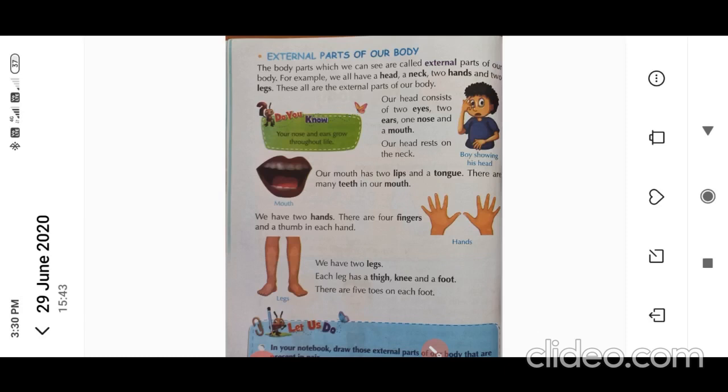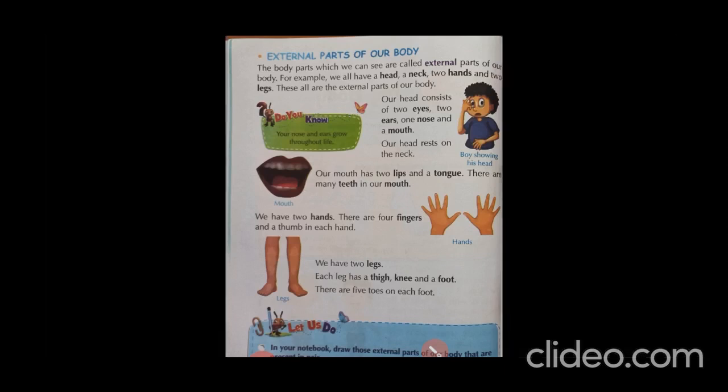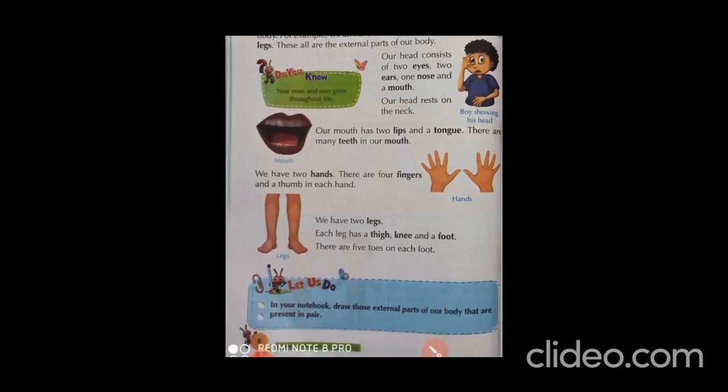Next, we have 2 legs, and each leg has a thigh, knee and a foot. There are 5 toes on each foot. So what does it tell? We have 2 legs. Our legs are also in a pair. On each leg there is a thigh, knee and foot. We have 5 toes in each foot. So total toes are 10.